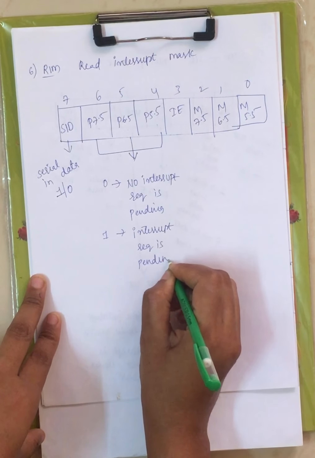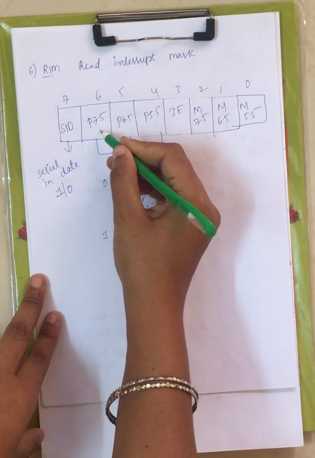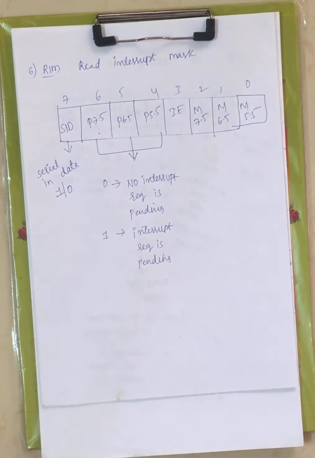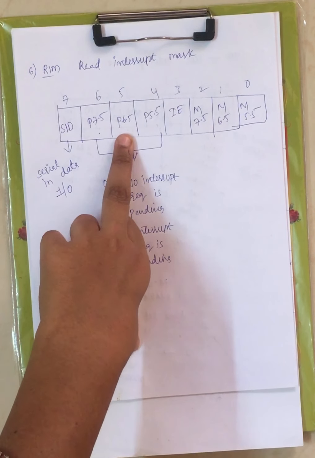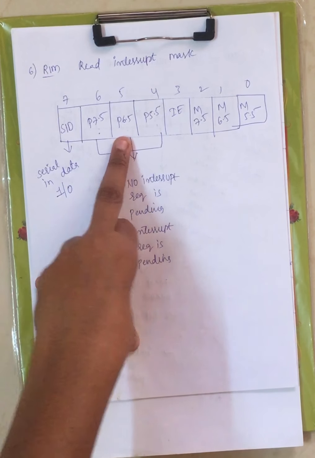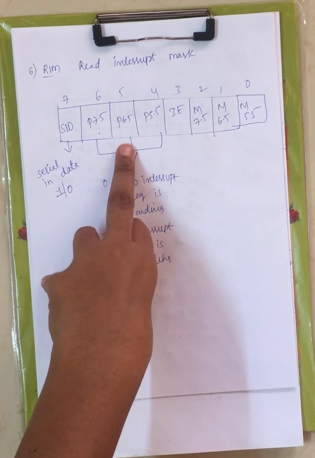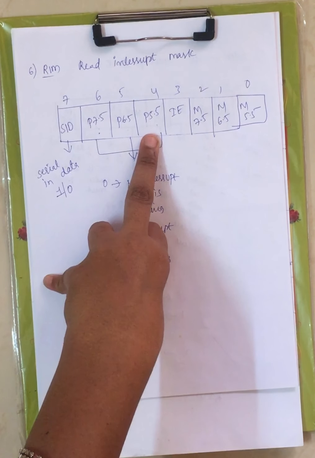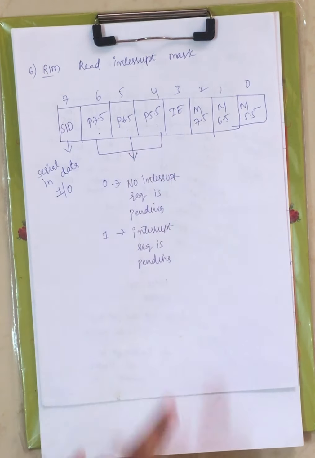Depending on your 7.5, when it is 0, RST 7.5 request is not pending. When it is 1, that particular interrupt request is pending. Similarly, when it is 0, RST 6.5 interrupt request is not pending. When it is 1, that particular interrupt request is pending, right? When P 5.5 is 0, that particular RST 5.5 request is not pending. When it is 1, that RST 5.5 interrupt request is pending, right?